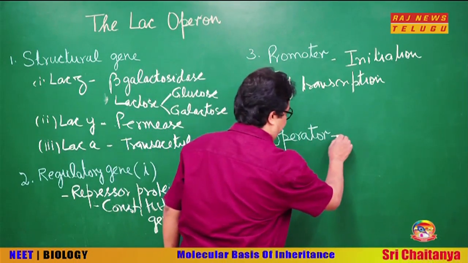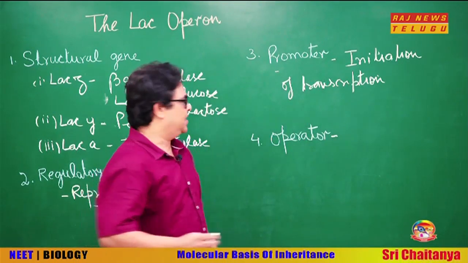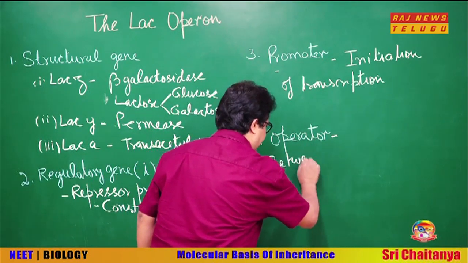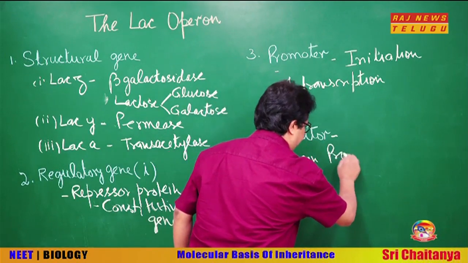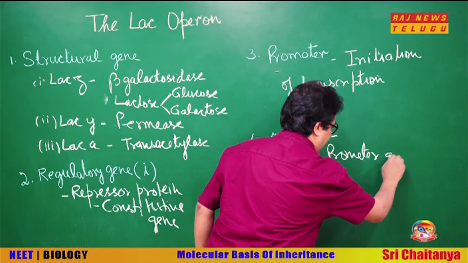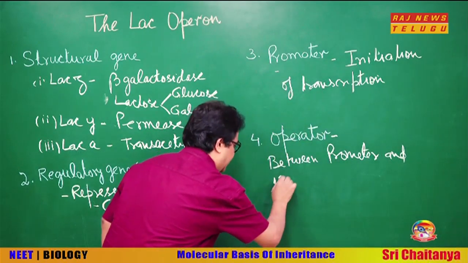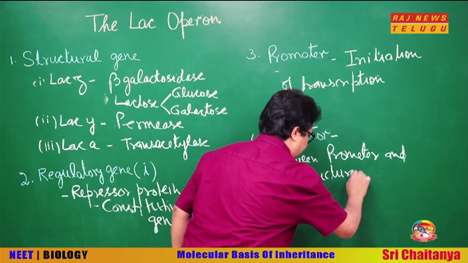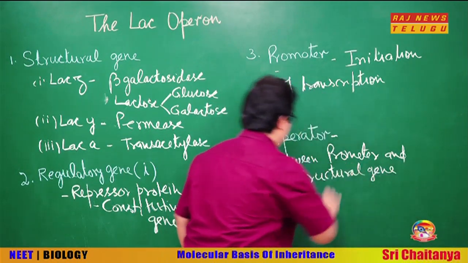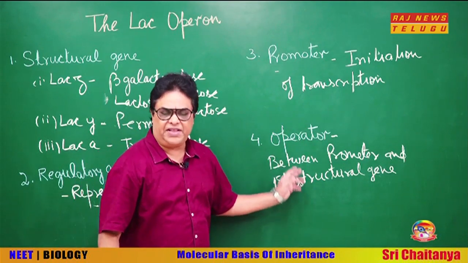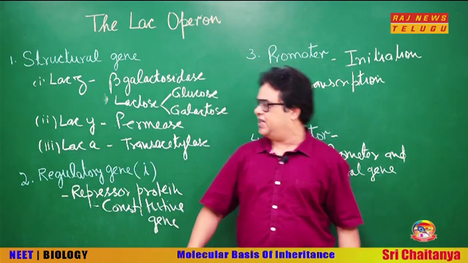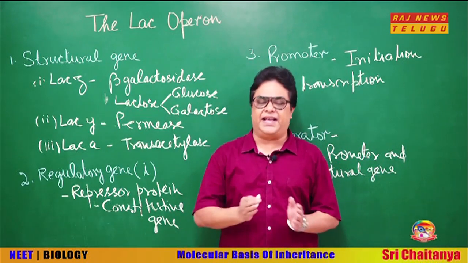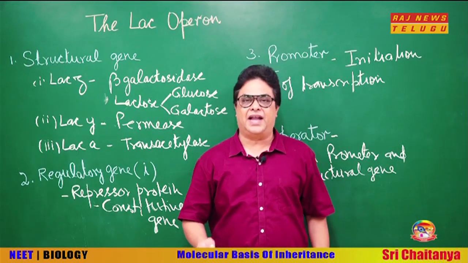And last is operator. Operator is a gene that is present between, remember, present between promoter and first structural gene. So, operator is present between the promoter and the first structural gene, and you know the first structural gene is LAC-Z. So, these are the various constituents of the LAC operon.